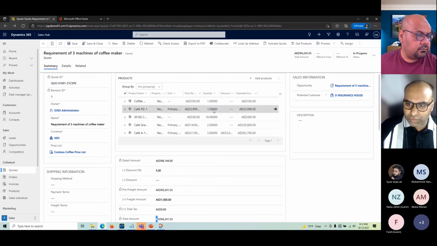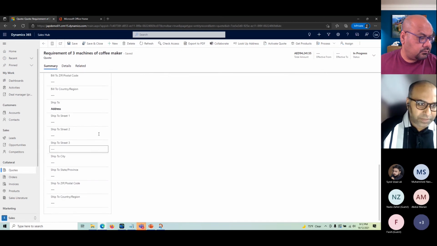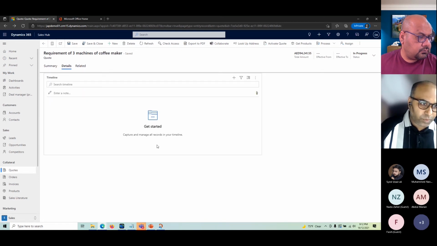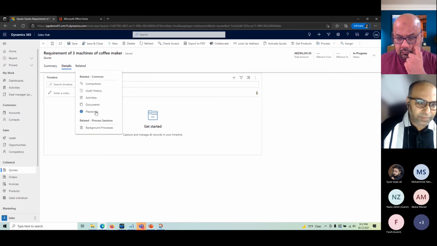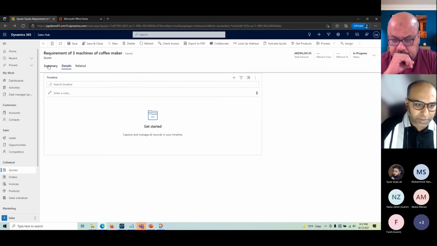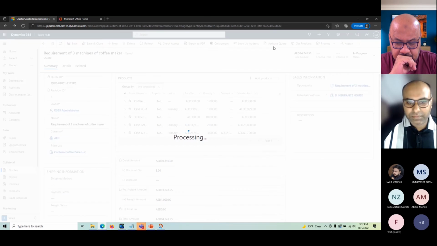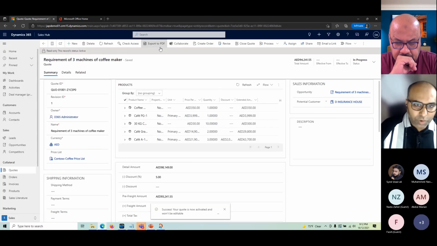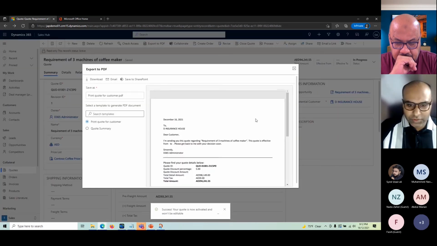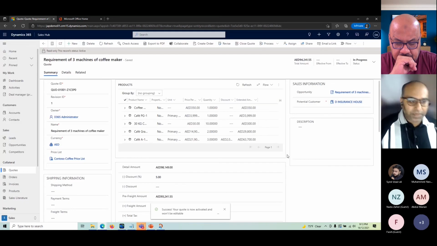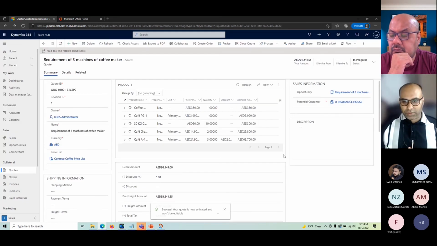And if I just want to go through the form, you see it's pretty basic. We have the quote information, the products, the totals, the address information, or the details. We have the activities of the timeline, and the related is any files or documents you want to upload here. Okay, so what I will do now is activate the quote again. I can go ahead and export as a PDF and send this quote to the customer. I wait for the customer, and let's say the customer accepts the quote.